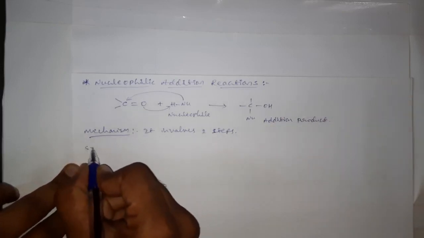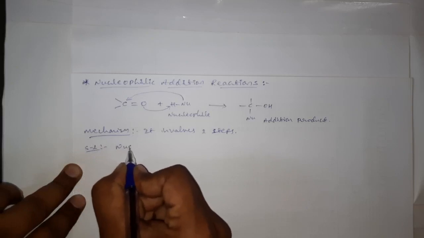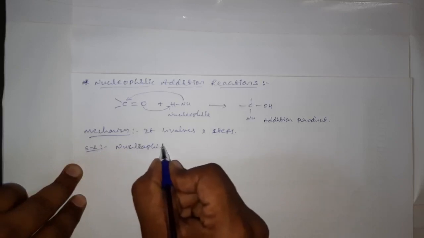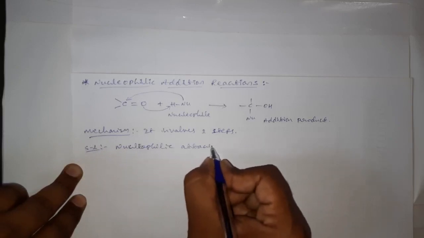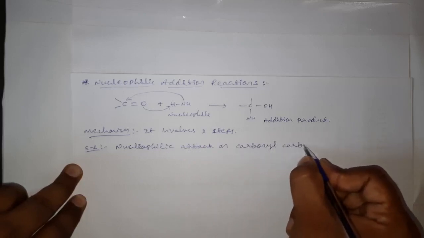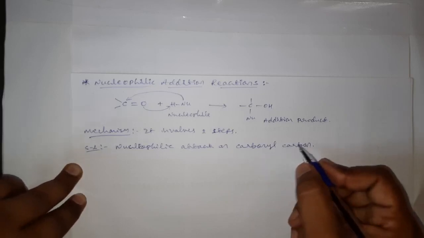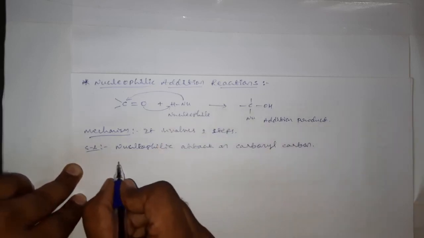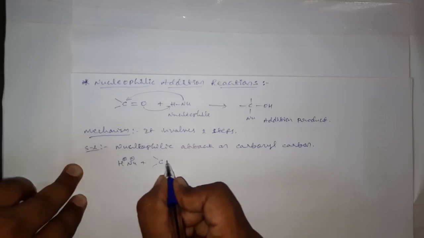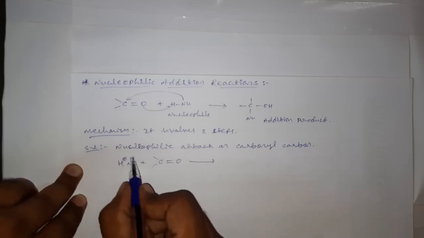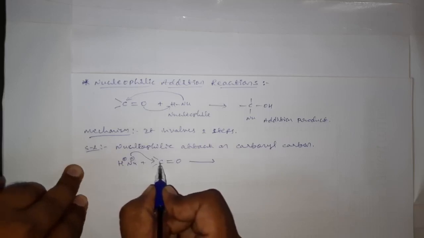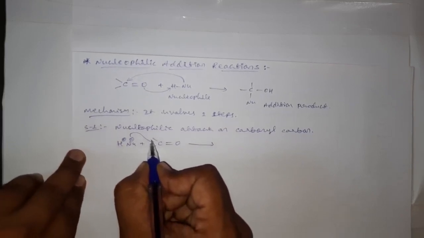The first step is nucleophilic attack on the carbonyl carbon. This H-Nu, H plus and Nu minus, will attack the electron deficient carbon, and as soon as this carbon gets an extra bond it becomes unstable and wants to lose one old bond.